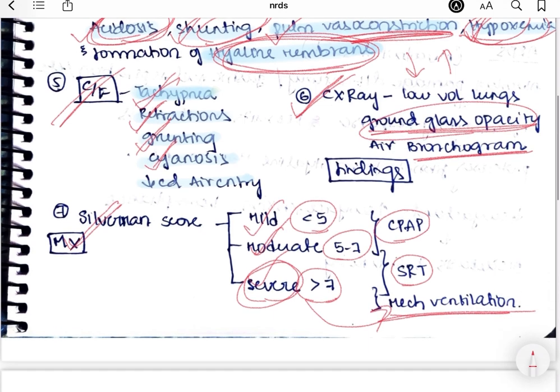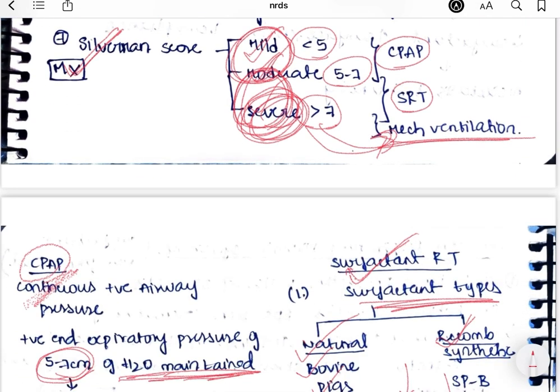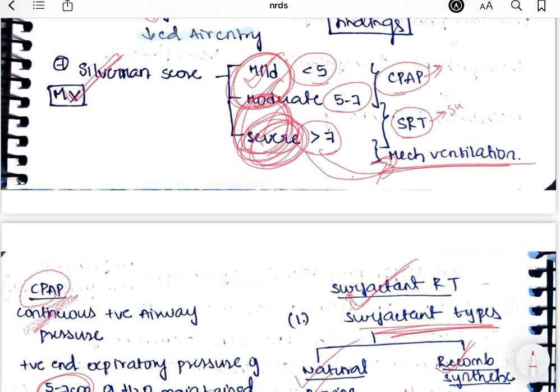And according to the Silverman's cone, you will manage the treatment. In the mild and moderate, you will do CPAP. In the moderate and severe, you will do SRT. In the severe, you will go for mechanical ventilation. What is CPAP? Continuous positive airway pressure. SRT, you provide the surfactant by two ways. One is INSURE and other is by catheter. Intubation, providing surfactant, and extubation, right? So this is about it.